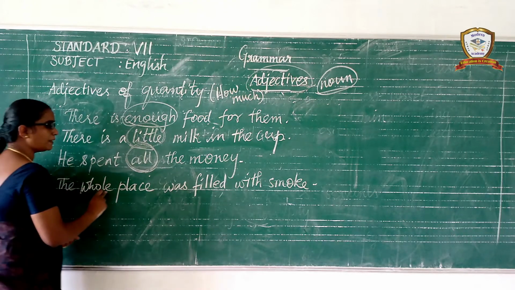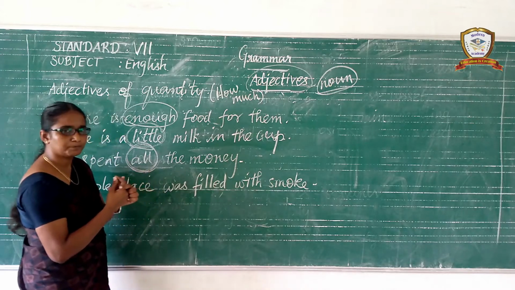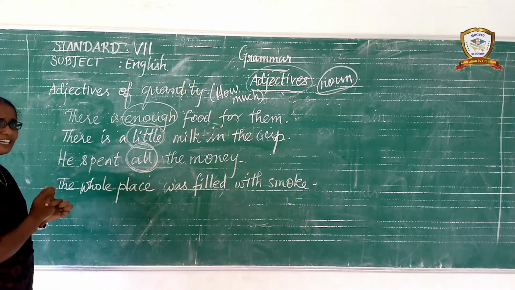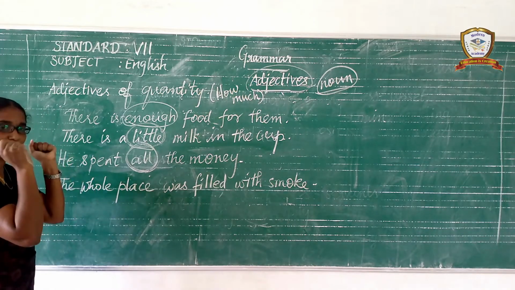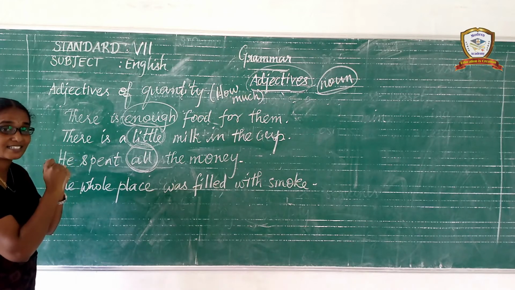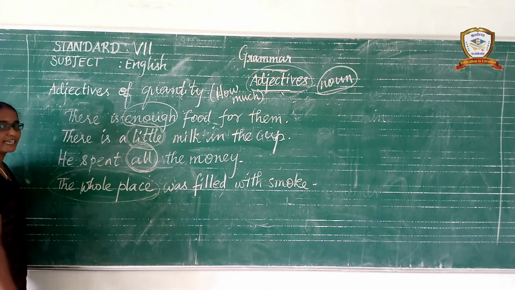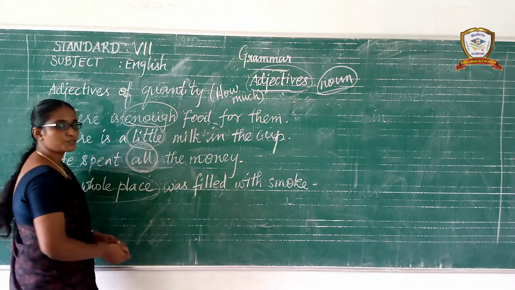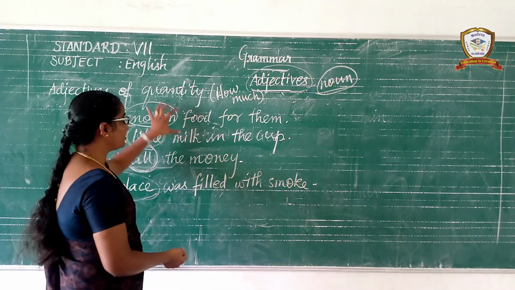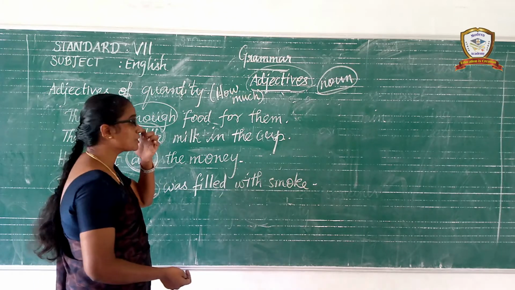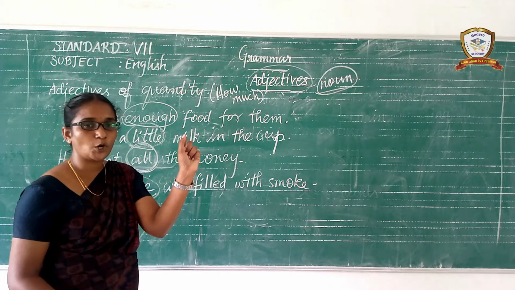And the next one, the whole place was filled with smoke. The whole place was filled with darkness. Understand? Which word provides the answer to the question how much in this sentence? How much place was filled with darkness? Whole place. The whole place was filled with smoke. The word which provides the answer to the question how much is called an adjective of quantity. Do you all understand, children?